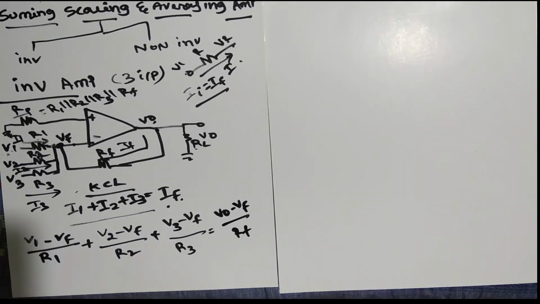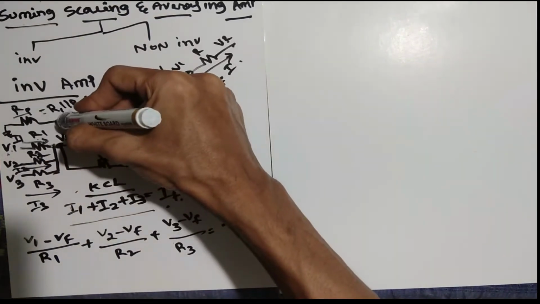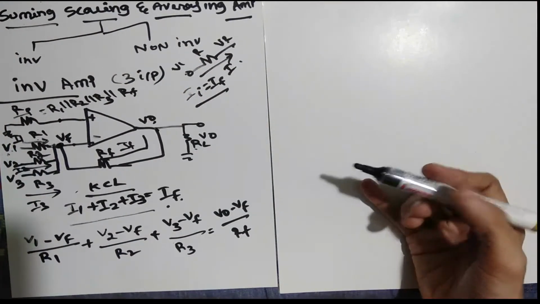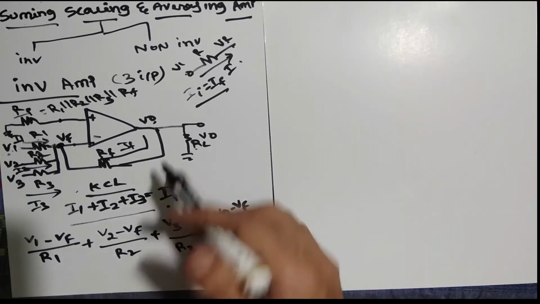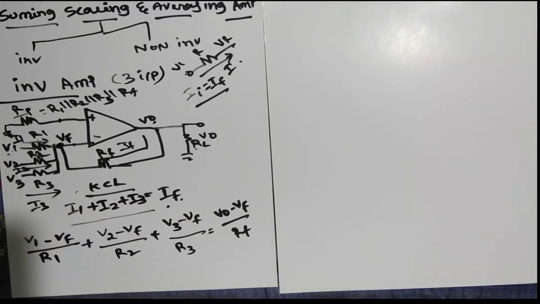Now simplify this one, because everywhere we have VF, and we have V1, V2, V3, R1 like that. So you can simplify this. From the virtual ground concept, we know that VF is connected to the same portion where the positive is connected. You could take the value of VF as previously taken, and it will give you the exact value, but here we won't require the exact value, we are going with the ideal value.